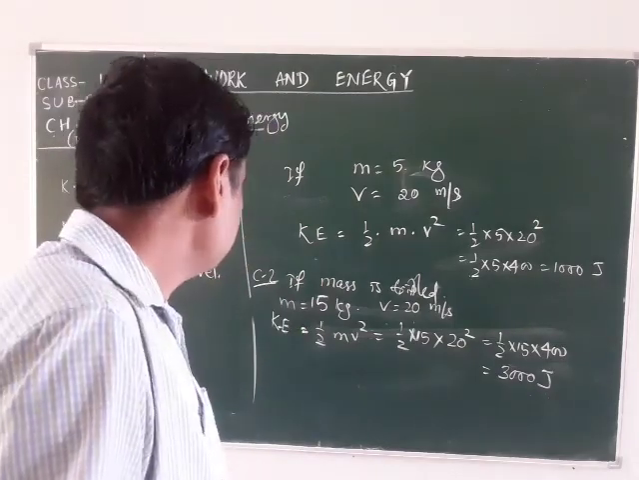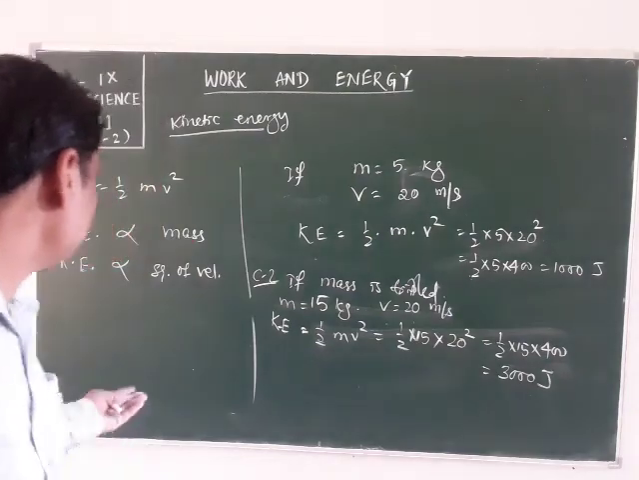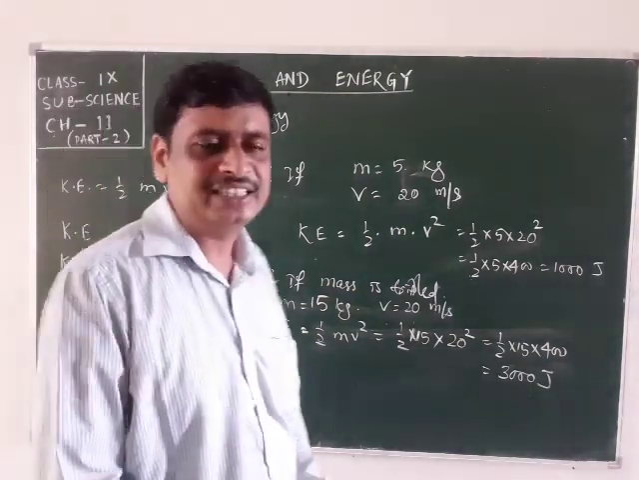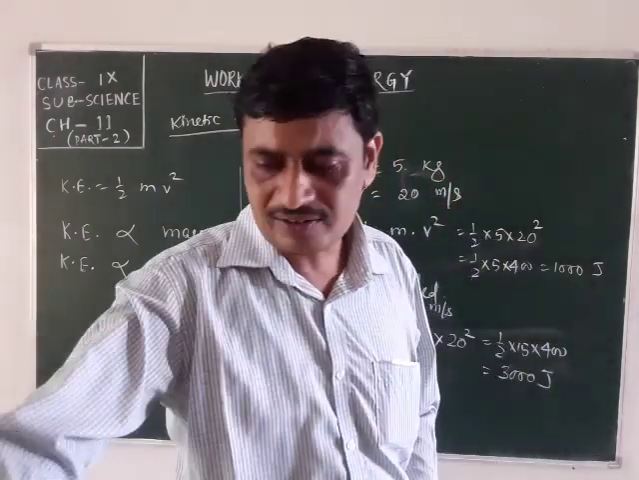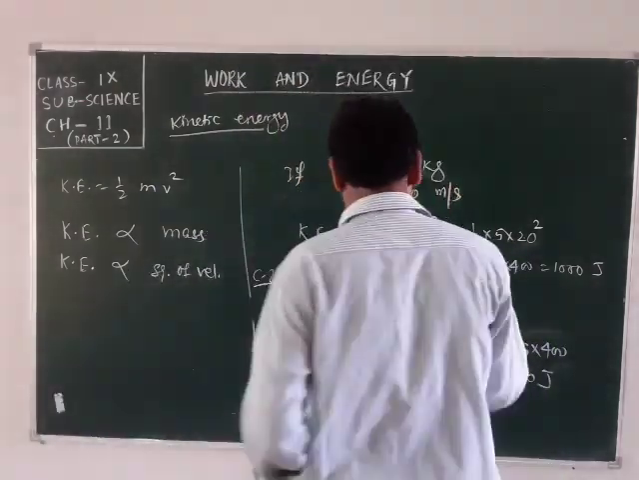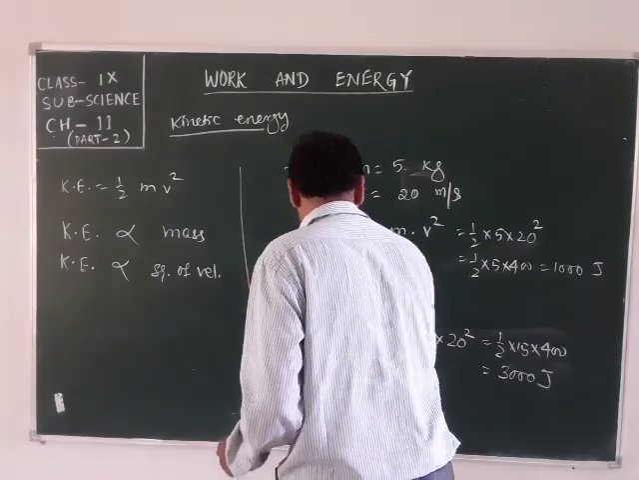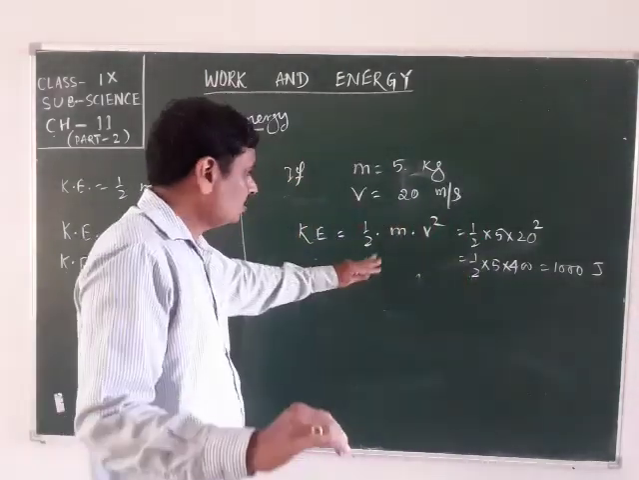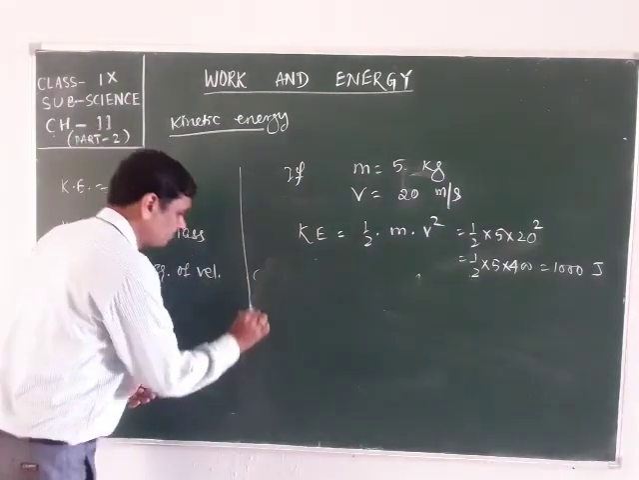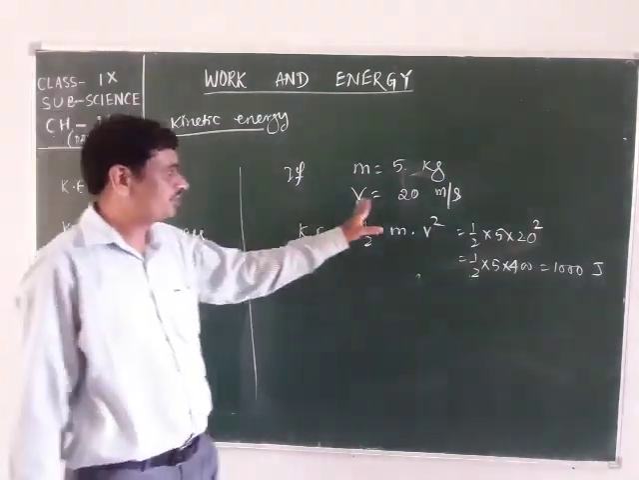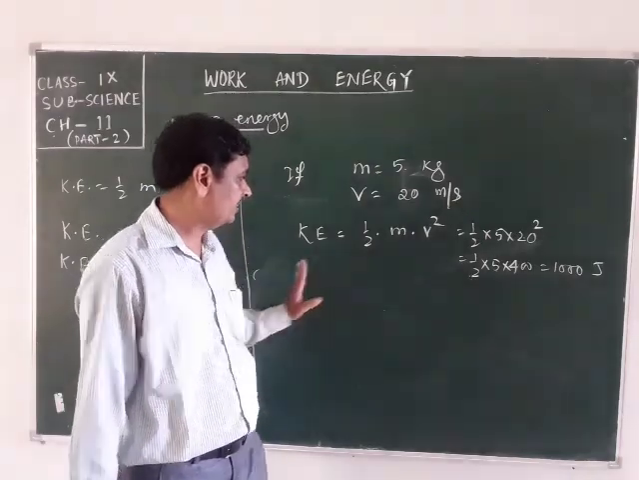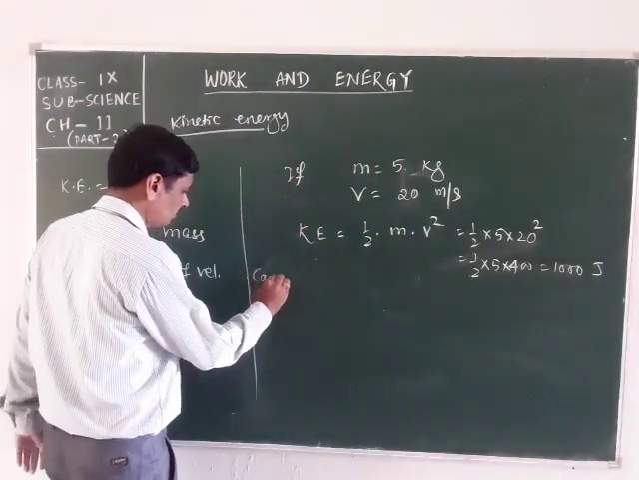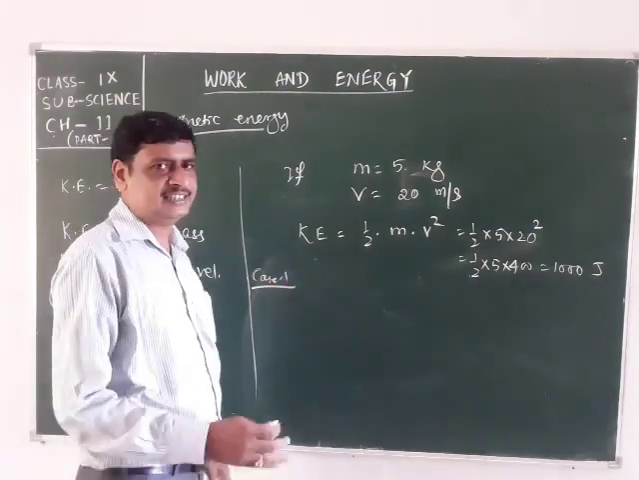Next, let's discuss how the kinetic energy of the moving body and the square of its velocity are related. In the same data, we can observe here the velocity is 20 meter per second. We are getting kinetic energy as 1000 joule. Now, case 1, where the kinetic energy is doubled.